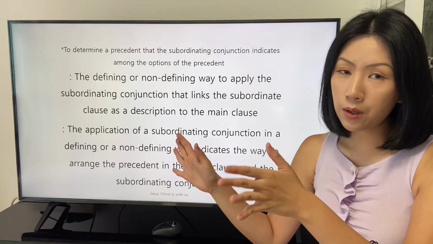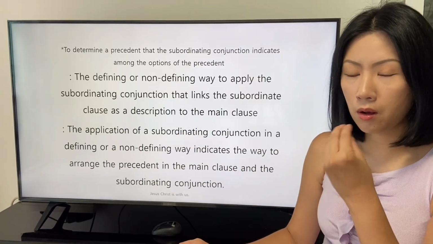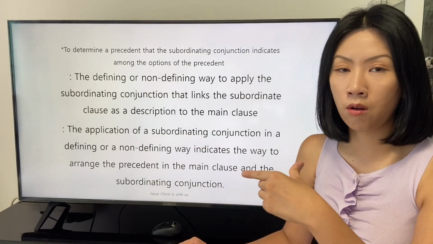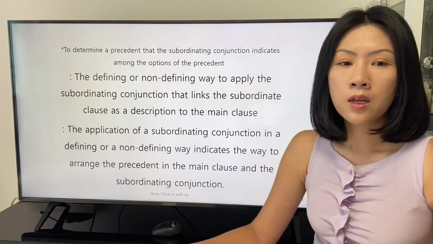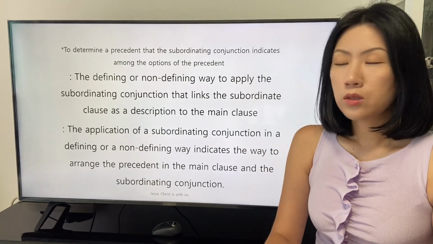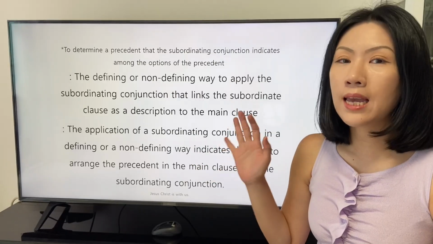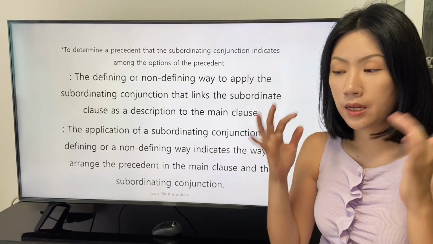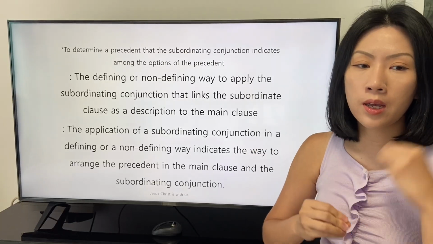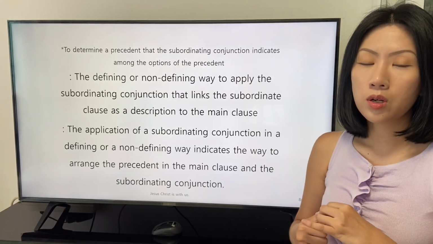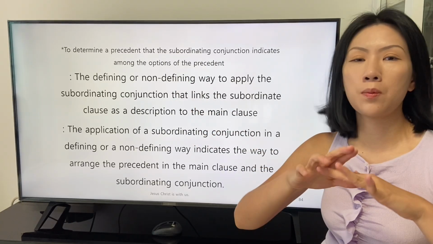This is how we use the conjunction whose in the non-defining way. So in the case that we apply the conjunction whose in the non-defining way, we need to consider the options of the precedent.